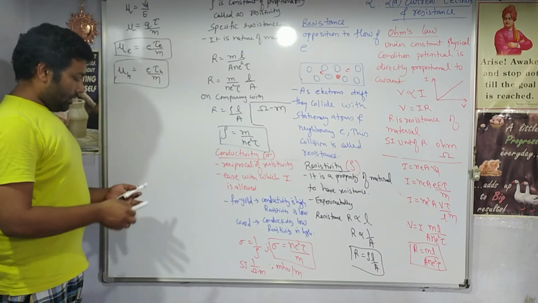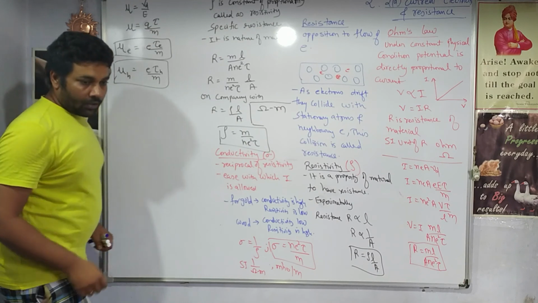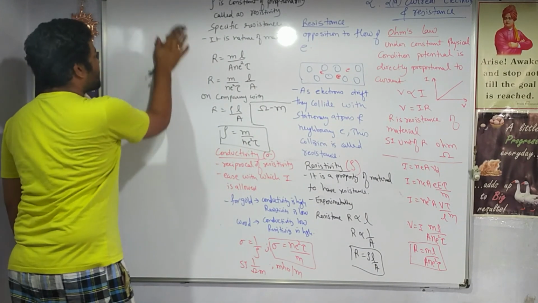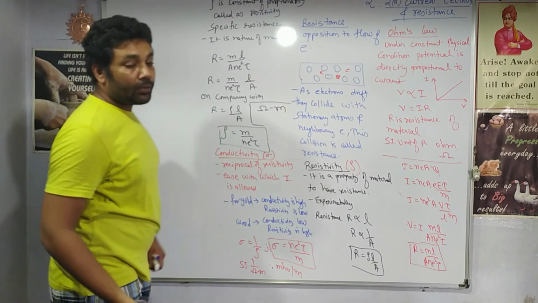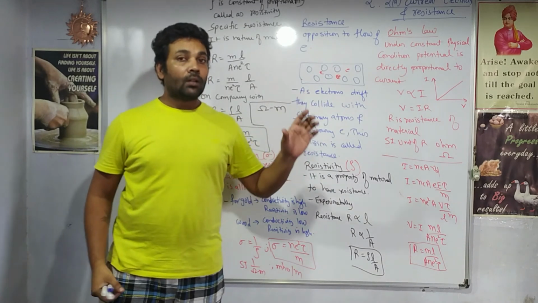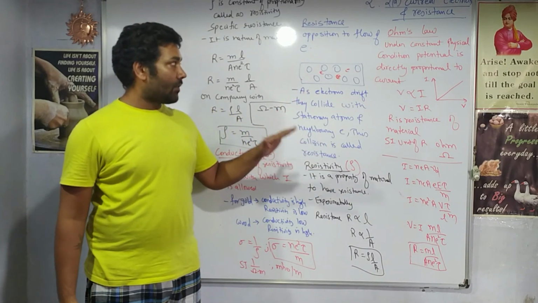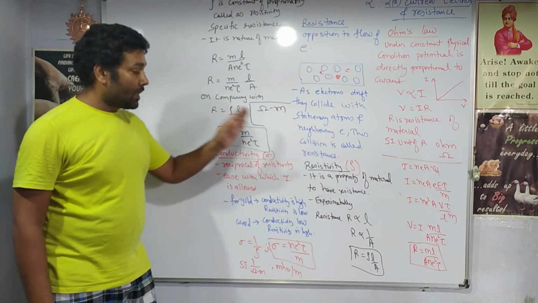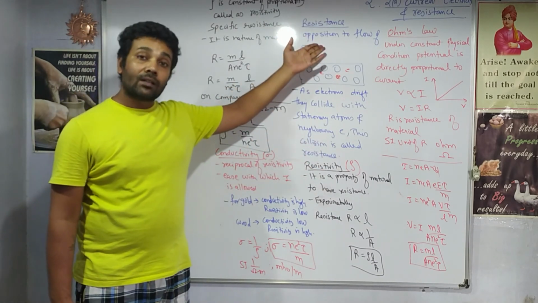After conductivity, we have one more term called conductance. These are the basic terms related to the material. Any specific material has its own drift velocity, its own resistivity, and its own conductivity. Based on resistivity, you calculate the resistance of a material.